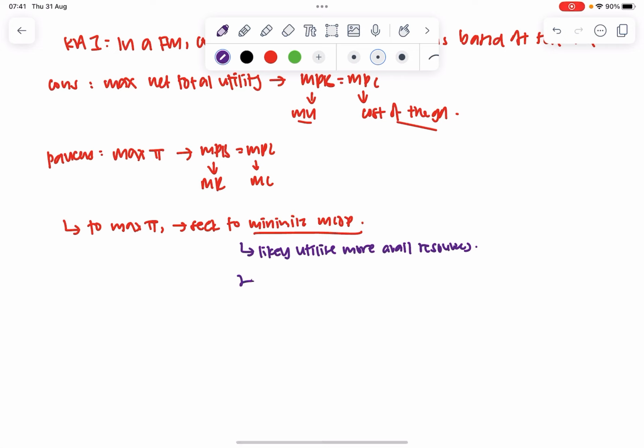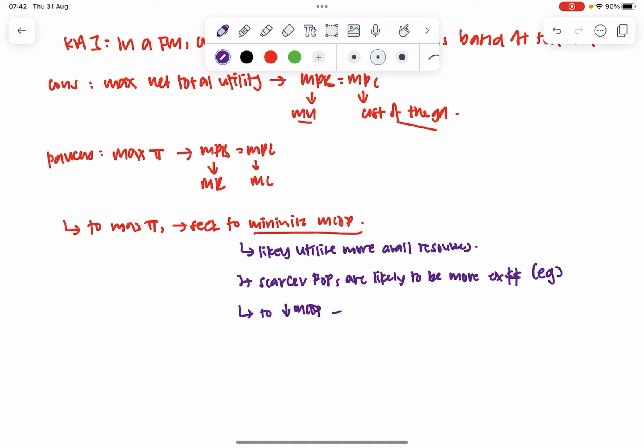Because scarcer resources, or scarcer factors of production (FOPs), are likely to be more expensive. When there's less of it, it is likely to cost more for producers to use a lot of it in production. Here you will likely have to give an example of this kind of factors of production, and then link back to minimizing their MCOP.